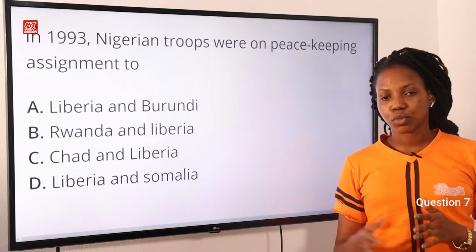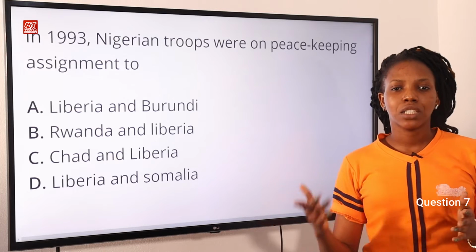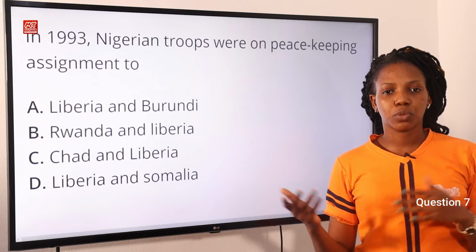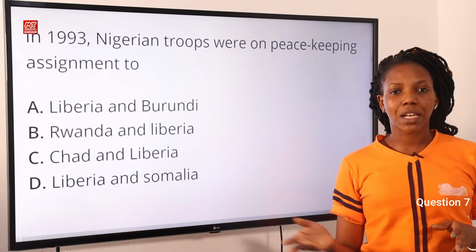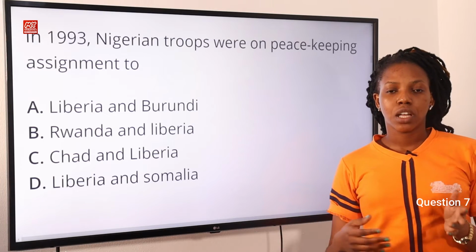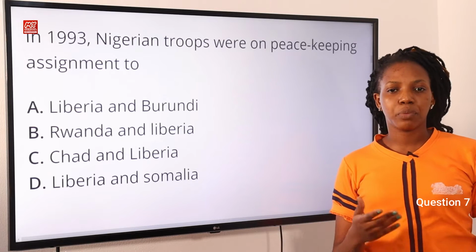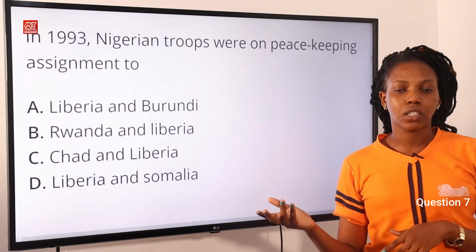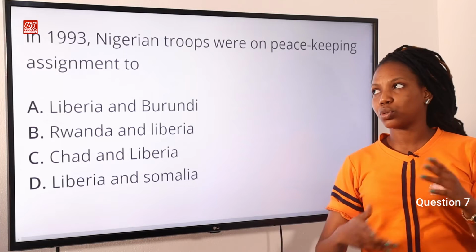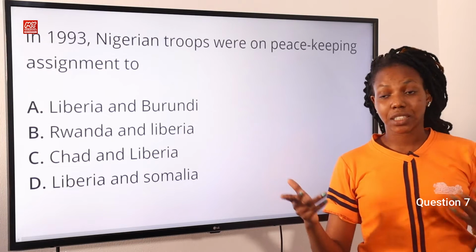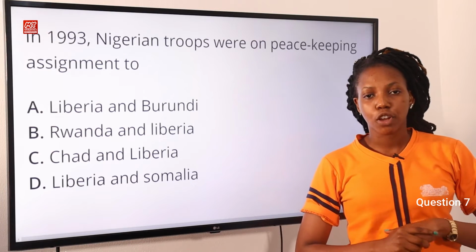It lasted for a couple of years, and Nigeria ensured that peace was restored. Also in Somalia, Nigeria contributed to the peacekeeping process by sending a battalion to Somalia between 1992 and 1994. So we can see it falls in the year 1993. So option D is the correct answer to this question.